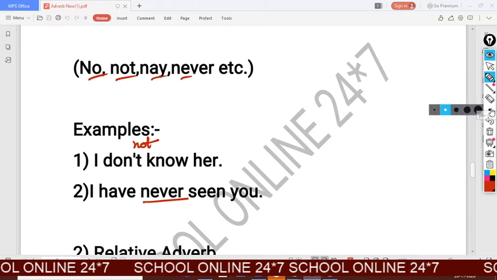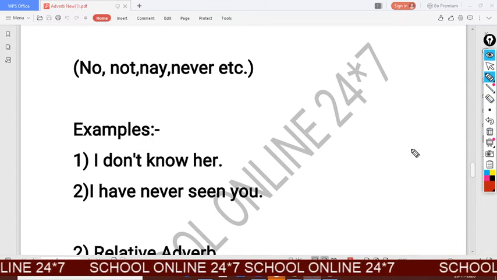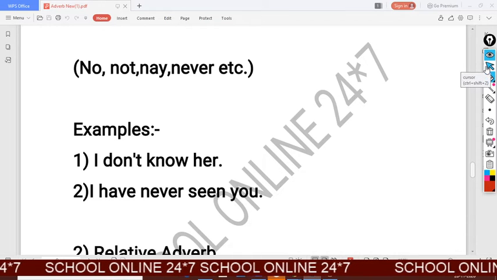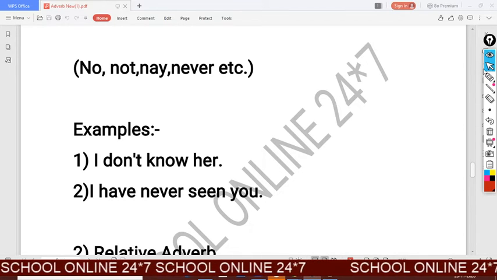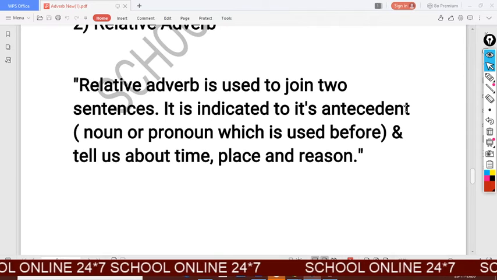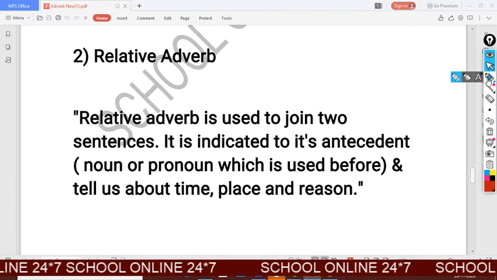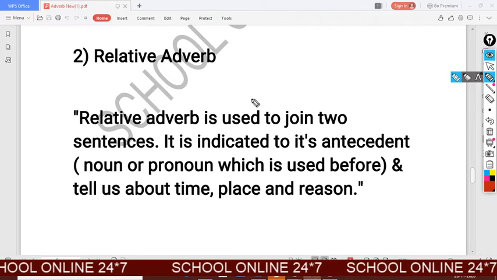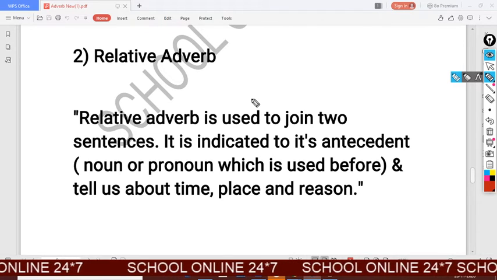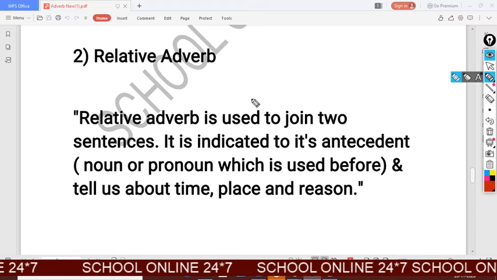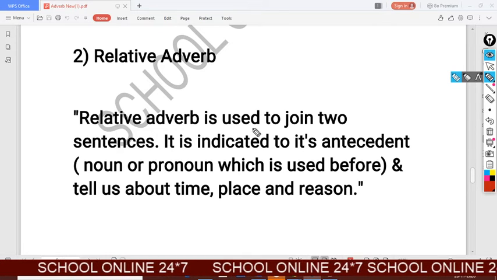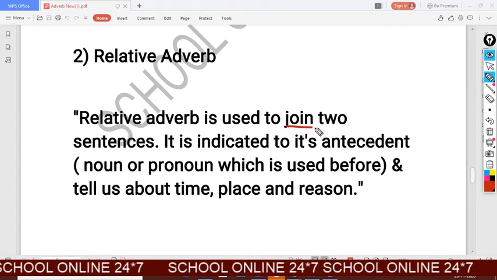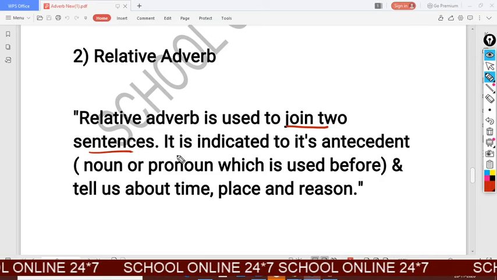Now we will discuss the second type. First type, simple adverb, and simple adverbs, all seven I have cleared to you. And now I am going to explain the second type of adverb, relative adverb. Look at the definition. Relative adverb is used to join two sentences.